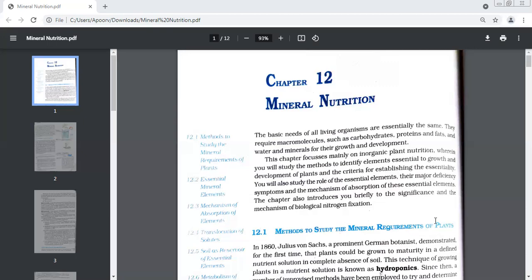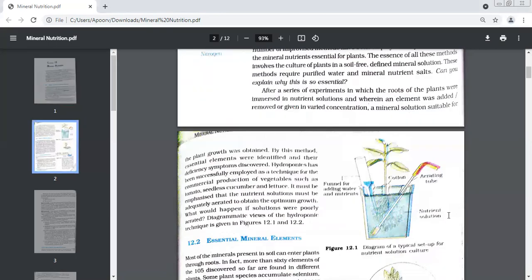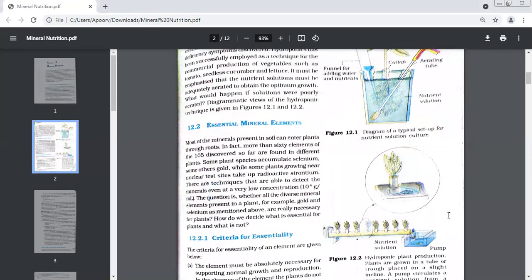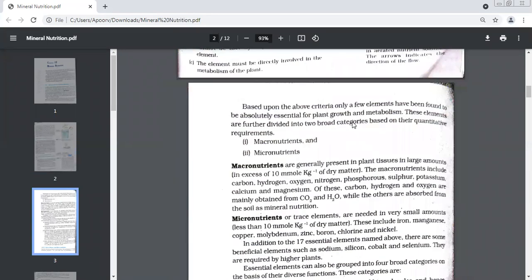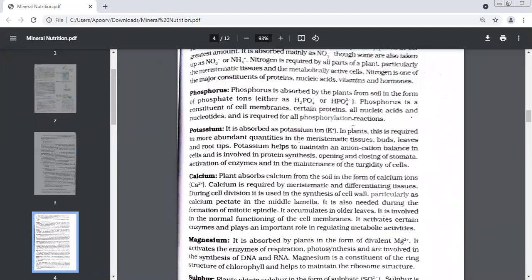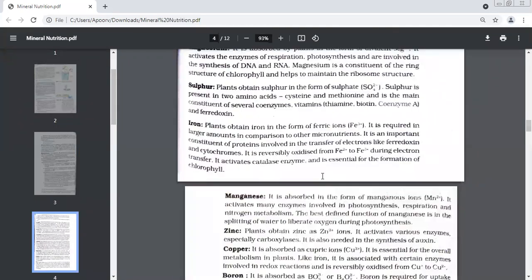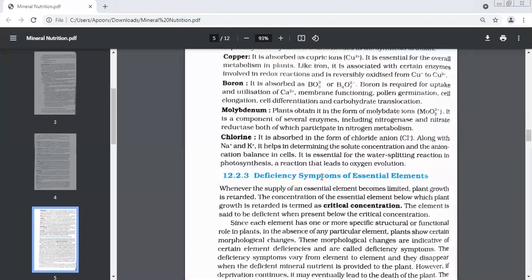See, this we had done. I told you how to prepare these notes, which I have as my handmade notes of this chapter. I'll post it once I finish the chapter. Don't worry. But I had told you how to prepare: criteria of essentiality, macronutrients, micronutrients. We had done about all these: calcium, magnesium, manganese, copper, boron. For this, I told you how to prepare notes. If not, then I'll be posting my notes. You can see in that as well. Just 1 second. Let's see this.